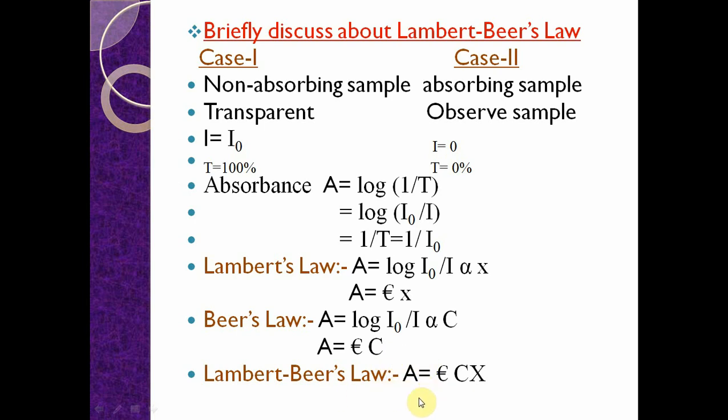Finally, it is easy to remember: Lambert's law, A is equal to epsilon x; Beer's law, A is equal to epsilon C; Lambert-Beer's law, A is equal to epsilon Cx. So it is very simple.